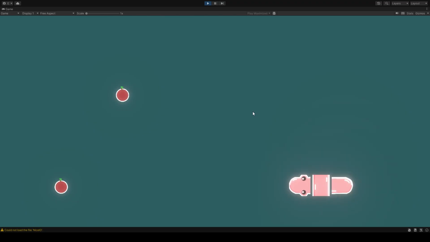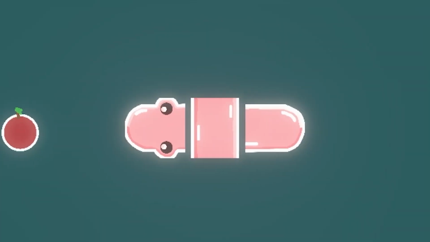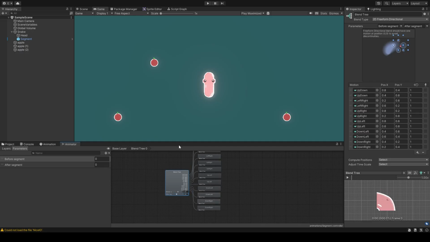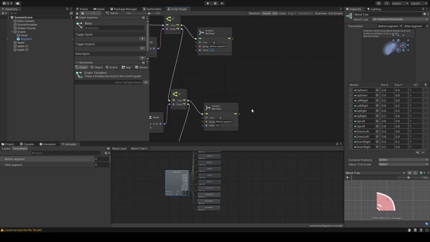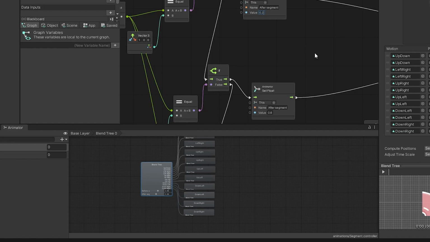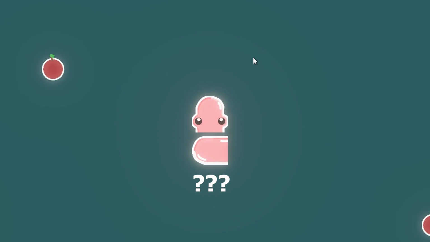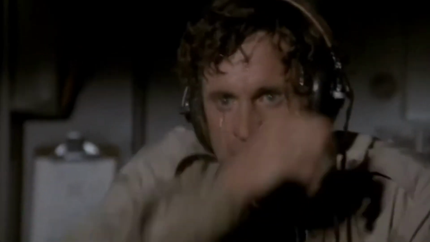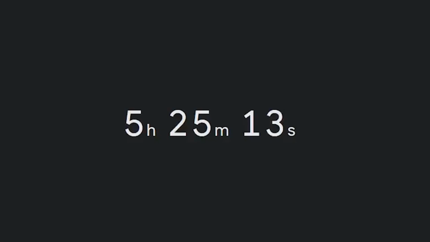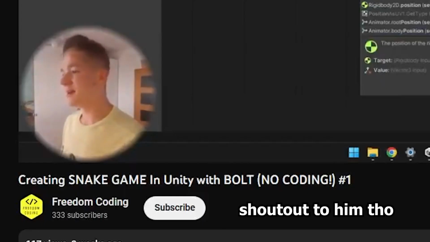Alright, it kind of works now. It looks like there's bacon between the head and the end of the snake, so that needs some fixing as well. Now this is the first time using this visual scripting thing, so we spent the next 2 hours trying to figure out this weird Unity animator blend tree stuff, while clearly not having any clue what to do. The slight panic is setting in, and the timer isn't really helping either. We maybe should have watched a few more tutorials instead of just following this guy, but here we are.